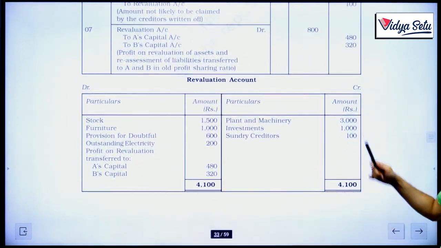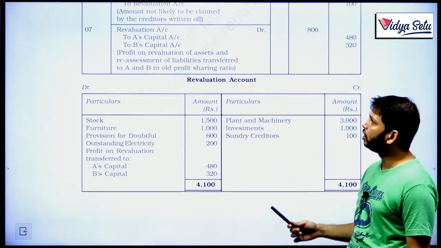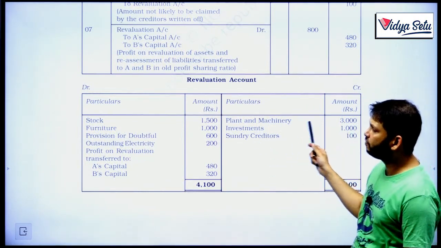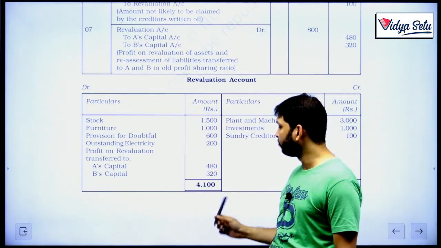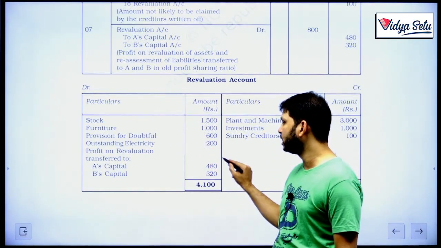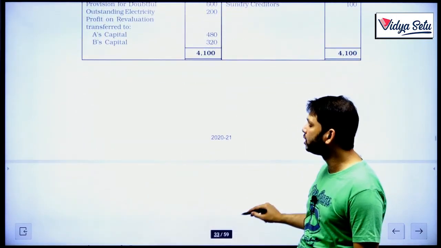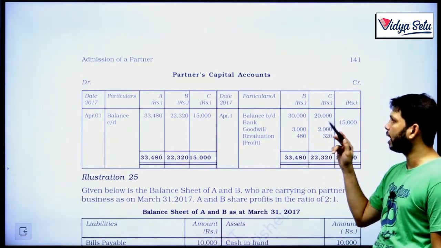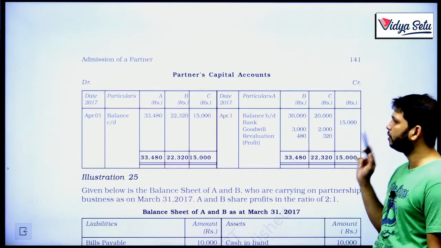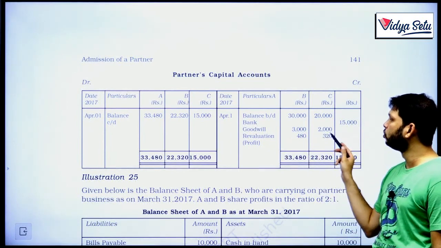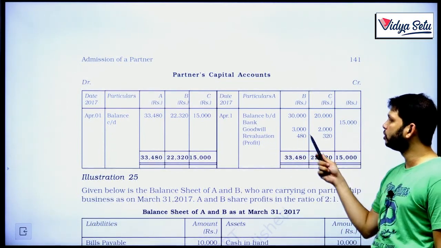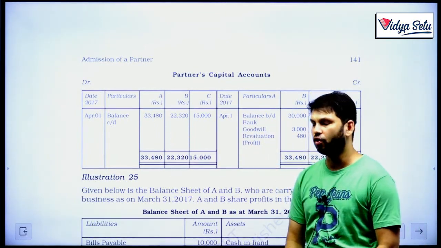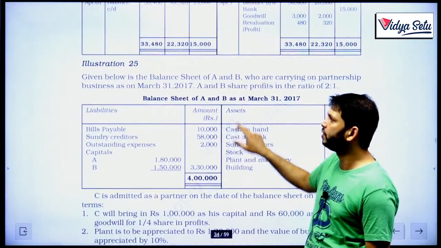You will understand it better by looking at the revaluation account. Now in this revaluation account, all the gains are given here, all the expenses are given here, and the balancing figure of this is our profit, which is transferred to the old partners in the old ratio. In the old partners' capital account, we have the balance brought down, whatever money the new partner is bringing as capital by bank, the goodwill which has been distributed amongst them, and the revaluation profit, which is again credited. So whatever is the balance, we have to carry forward. This account we already know, we have done it in the previous chapter.